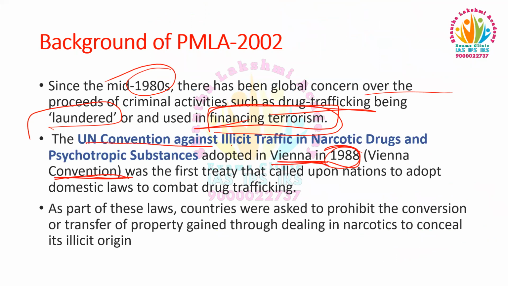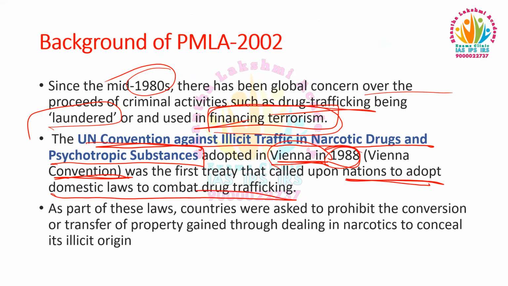That is the UN Convention Against Illicit Traffic in Narcotic Drugs and Psychotropic Substances. This was the first treaty that called upon nations to adapt domestic laws to combat drug trafficking. And as part of these laws, the countries were asked to prohibit the conversion or transfer of property gained through dealing in narcotics to conceal its illicit origin.